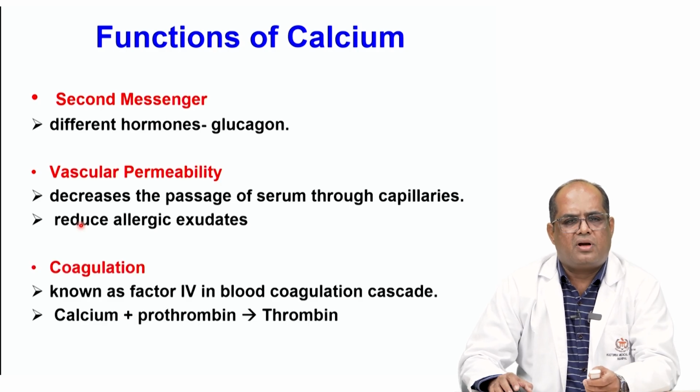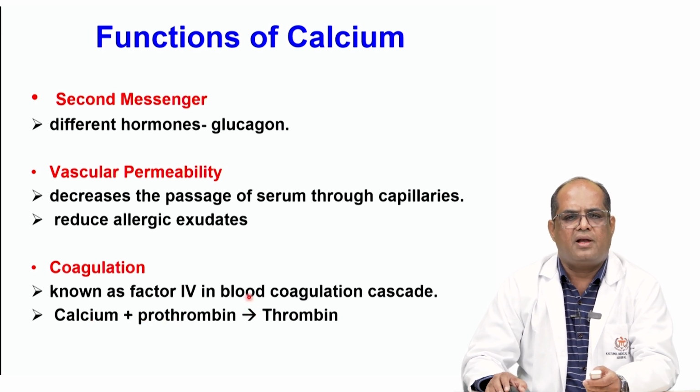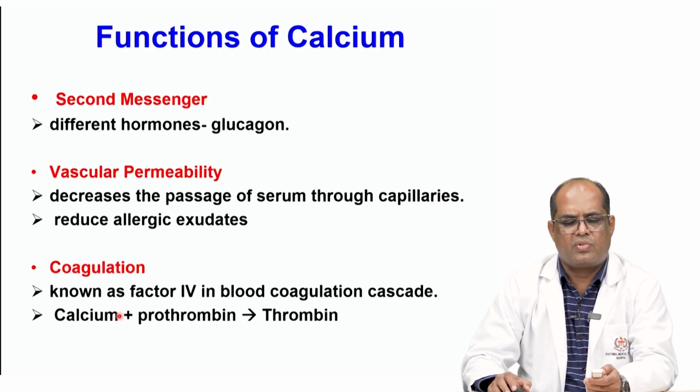It also plays an important role in coagulation. It is known as factor 4 in the blood coagulation cascade. Calcium, having two positive charges, binds with the negative charges of the prothrombin to form thrombin, helping in blood coagulation. Actually, blood clotting factors undergo gamma carboxylation with the help of vitamin K, where it adds an additional carboxyl group which helps to bind the positive charges of the calcium. Factors 2, 7, 9 and 10 undergo gamma carboxylation and help in the coagulation process.